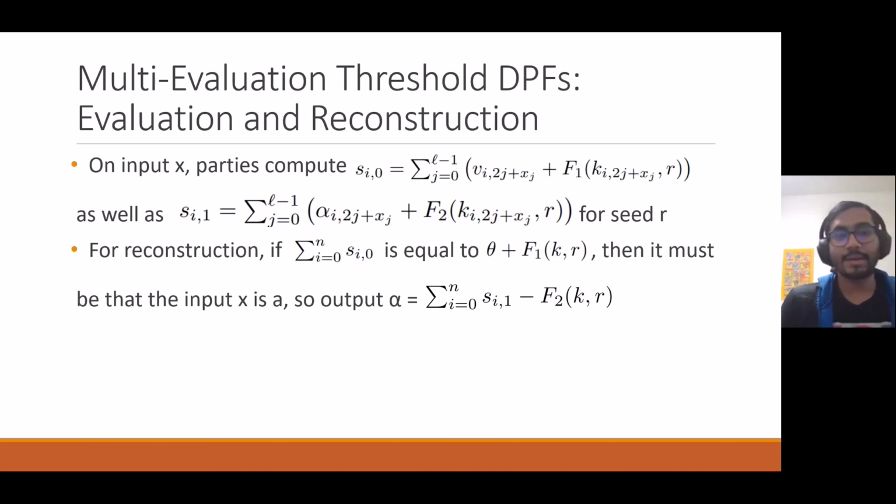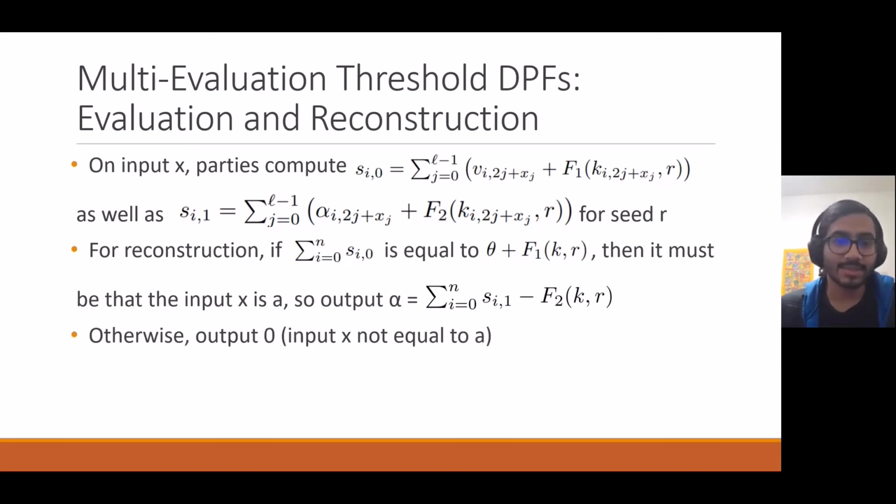So we can output alpha. And what is alpha going to be? Well, alpha is only going to be correct if s_i,1 comes out to the actual alpha plus f sub 2 of k, r. The gist of it is that in the second sum, s_i,1, the first part of that sum is going to sum to the alpha if xj equals aj for all j. And then the second part of that sum, f2 of the k_i's, is going to be f2 of k, r if the xj's correspond to the aj's again. And so alpha must be the difference between the second sum and f2 of k sub r. So then we're just left with alpha.